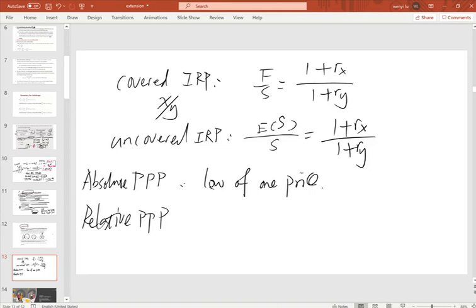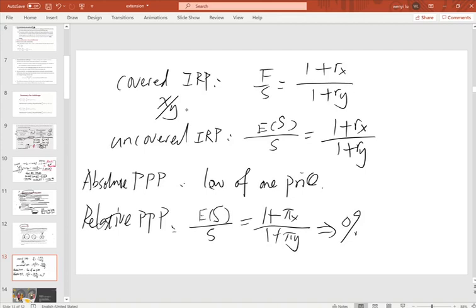For relative PPP, it's based on our inflation rate. So the expected future S over S equals 1 plus pi x over 1 plus pi y. Based on this, the change of our exchange rate equals pi x minus pi y.